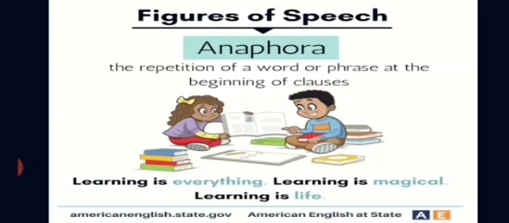The 12th one is anaphora. Anaphora, you have so many incidents. Okay. The repetition of a word or phrase at the beginning of clauses is called anaphora. Example, you see, learning is everything, learning is magical, learning is life. So, learning is coming now. That is anaphora. In Grumble family, you see, they growl at the rain and they growl at the sun. They growl at that and they growl at this. So, that is anaphora.